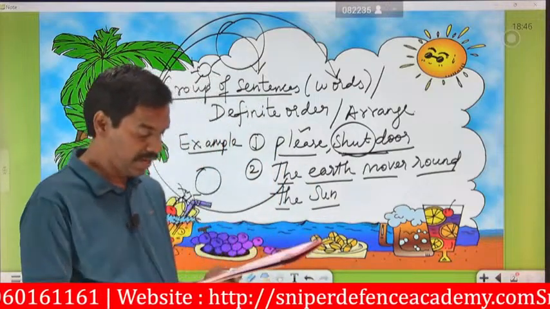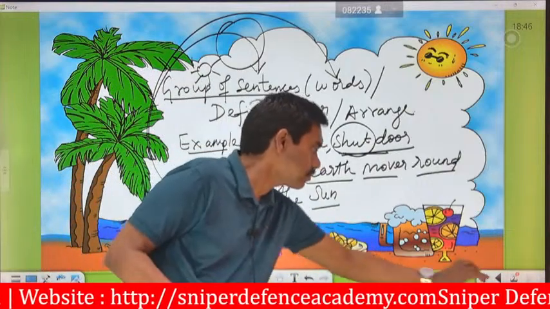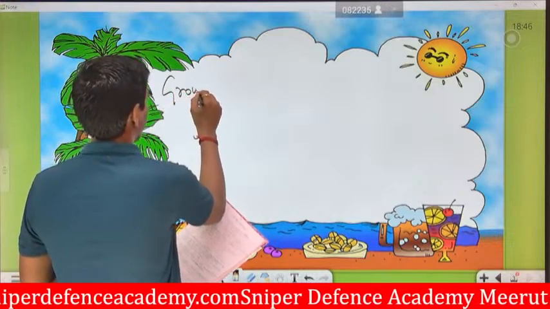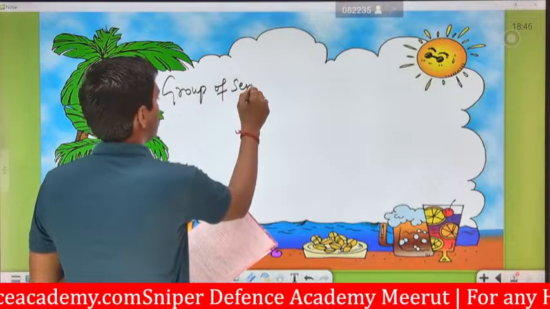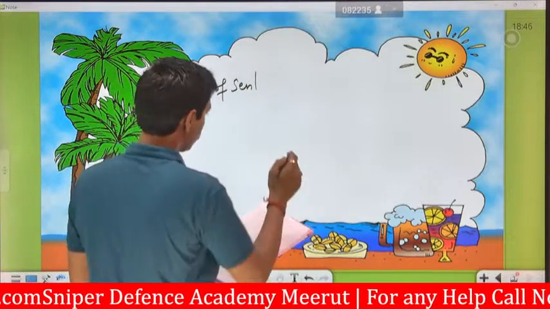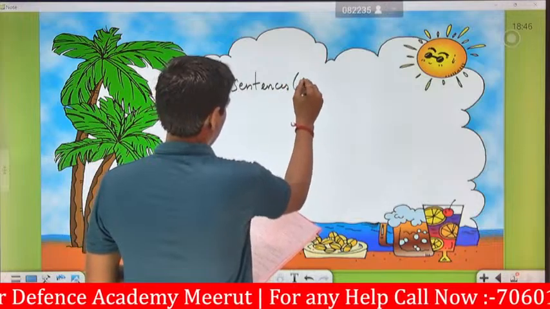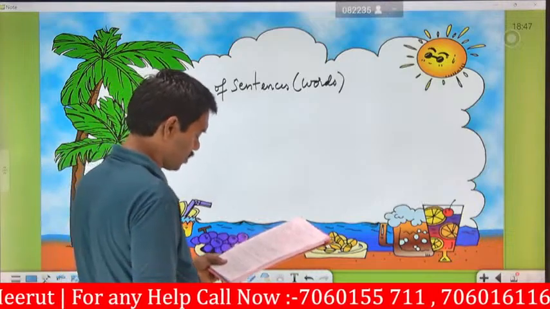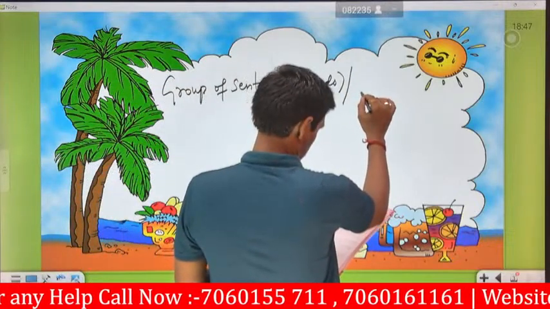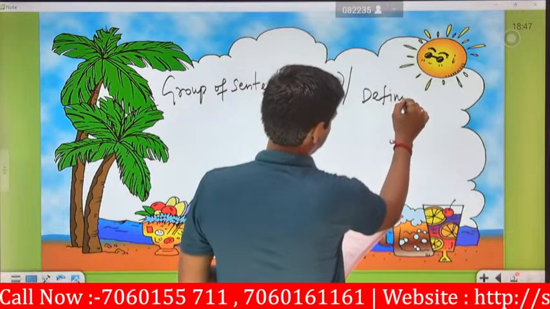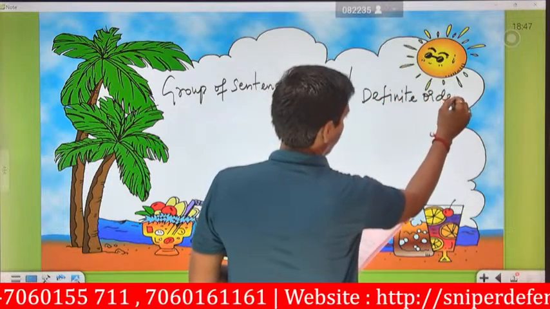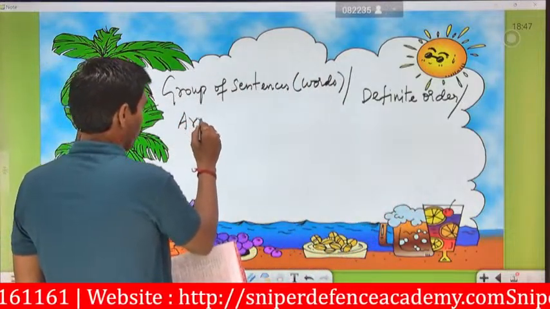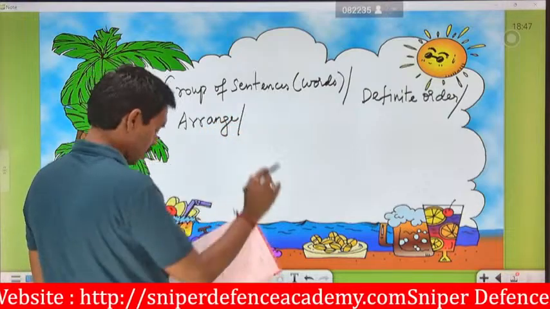Okay, next we are going to see about a group of words or group of sentences, or we can say a group of words which will be arranged in a definite order, or in a proper order, pakka order.